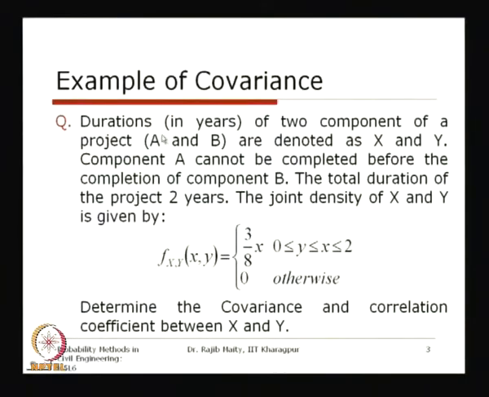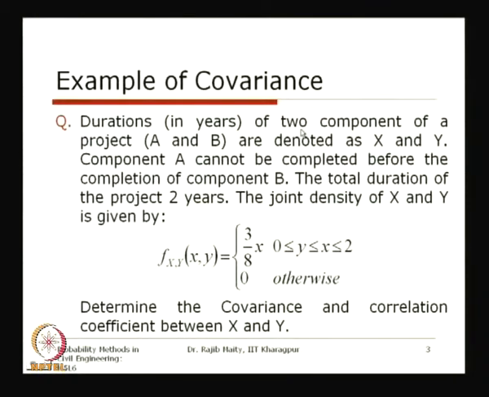So the problem states that there is one project, and in that project there are two components, and the two components can take different times. In any project, including civil engineering projects, there are many interrelated components to successfully execute those projects.